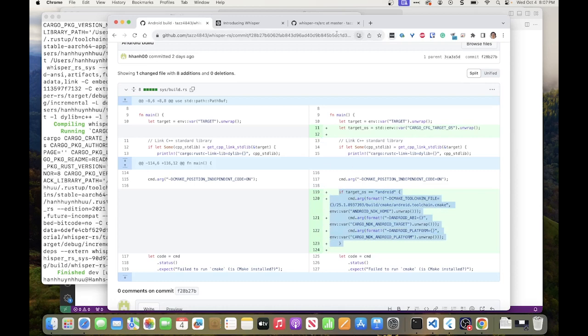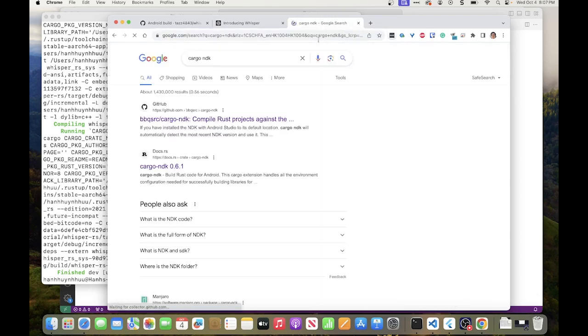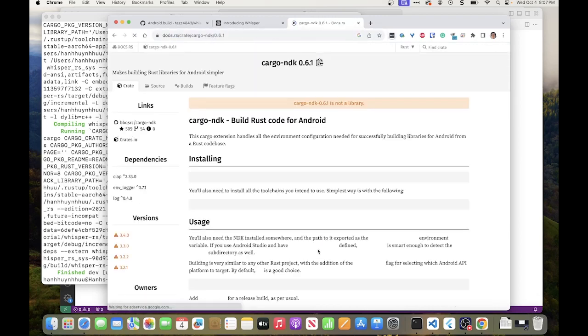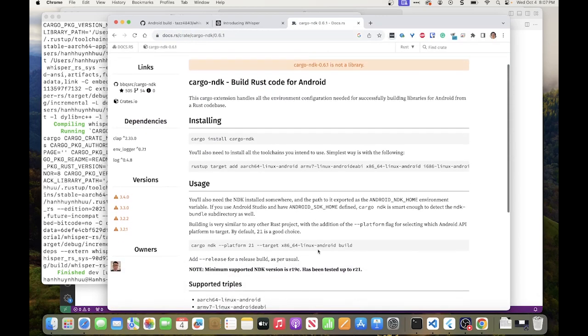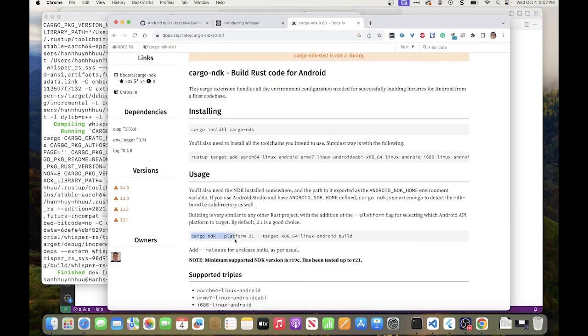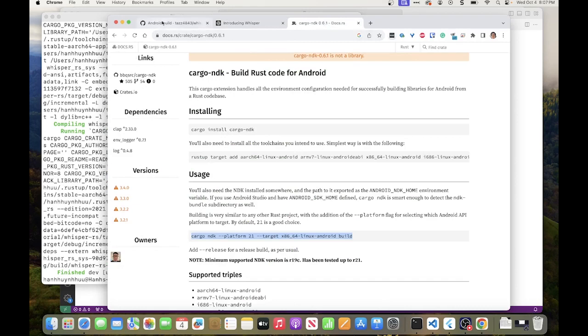I use another tool called Cargo NDK, which is an extension to Cargo that allows you to just do this, Cargo NDK, and it will find the NDK for you and pass the proper flags. So with this and the change I made here,